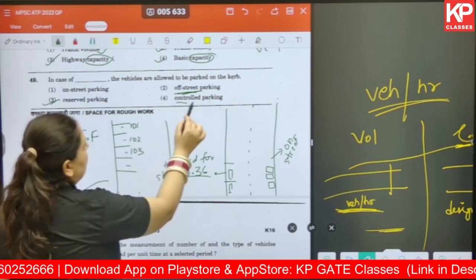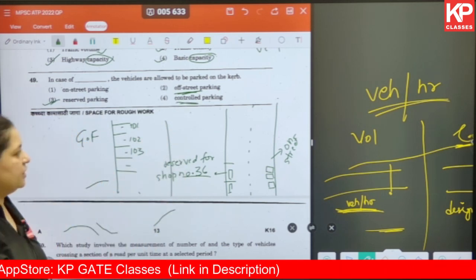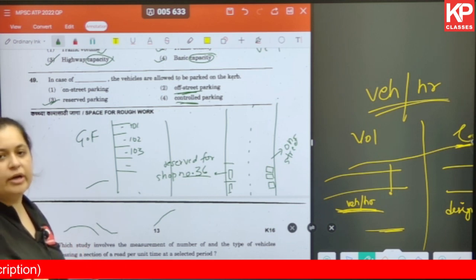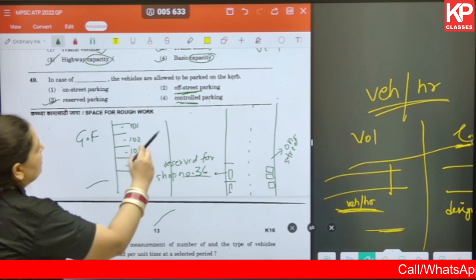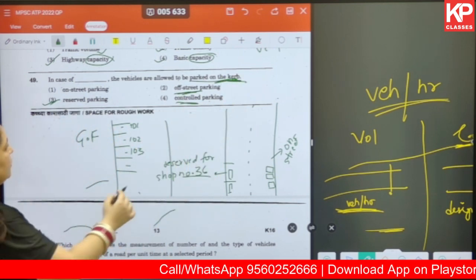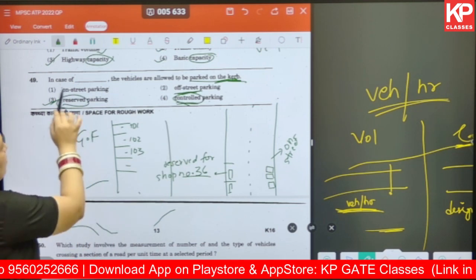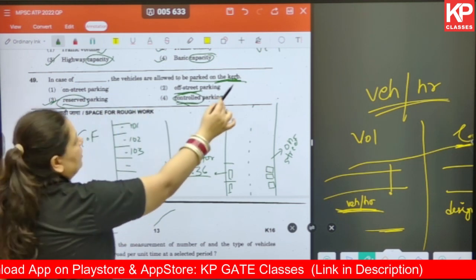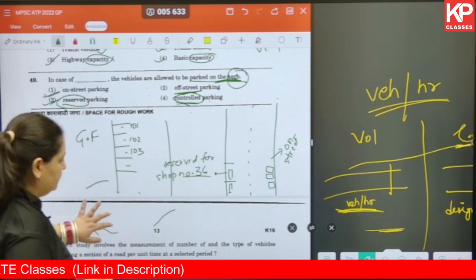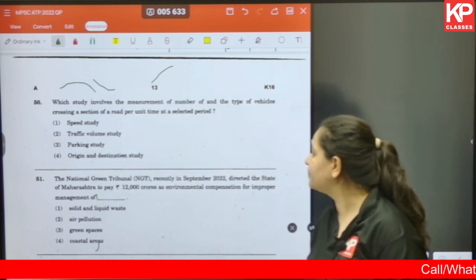And controlled parking is any kind of parking that is either controlled by machinery or any kind of e-surveillance, or controlled by a group of people or authority or any person. So when it comes to parking on the curb, it has something to do with the road and nothing to do with either controlling it or reserving it. So either on-street parking or off-street parking. If we are talking about curb, then definitely it needs to be on-street parking. Okay, I hope this particular question is clear to all.